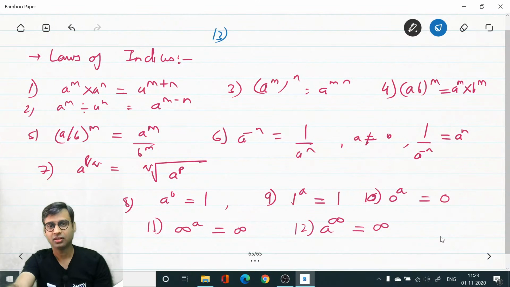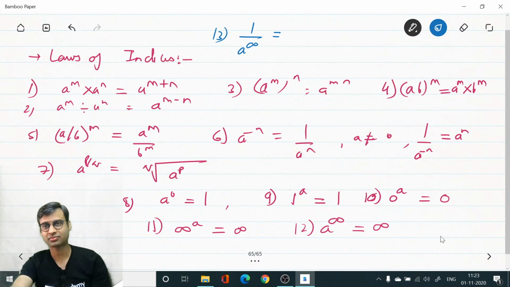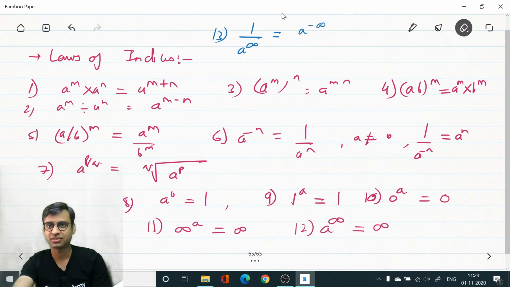Next, 1 upon a power infinity is equal to, please students, don't give the answer as a power minus infinity, okay. I need the answer in numbers. I will give you the option, whether it will be 1 or 0 or infinity.